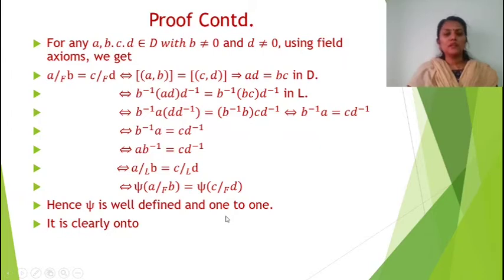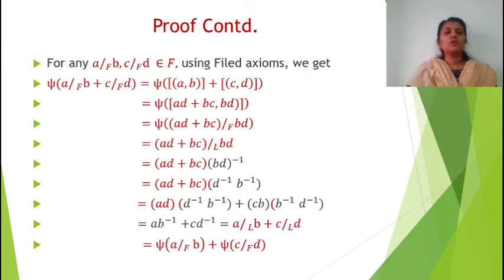So it's clearly onto, for any element in L there will be a psi of A quotient by B. So it's clearly onto. Now we have to show that the structure is preserved. So for that, take two elements, A quotient by B and C quotient by D, be two elements of F, and we use the field axioms.